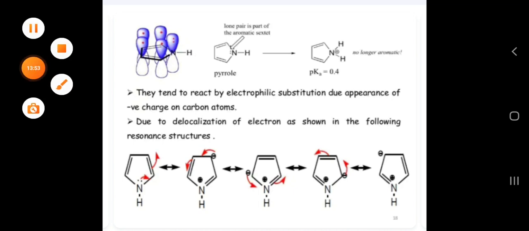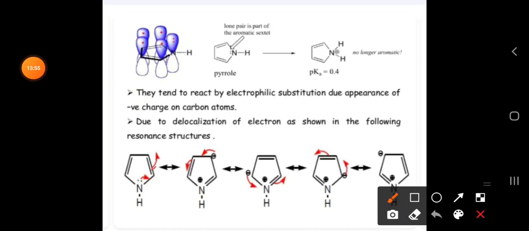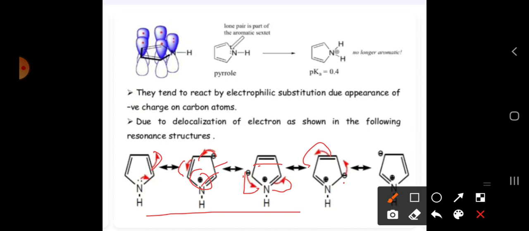Once again you are turning this bond, that's why you got negative, and the lone pair of electrons forms a bond, giving positive charge. Again if you turn this bond, it is negative, and this negative charge coming inside forms a bond. So we are rotating the bonds here. These are the resonance structures.